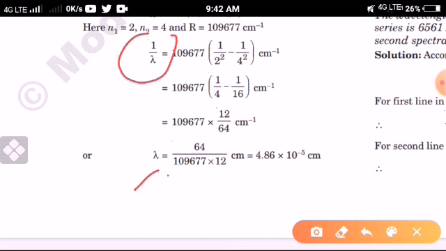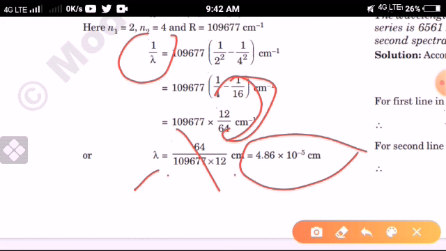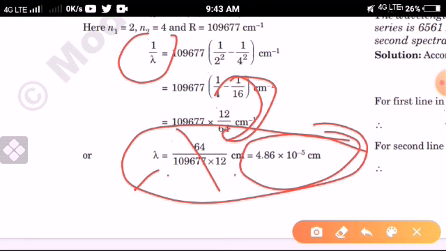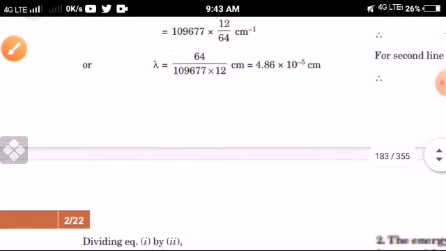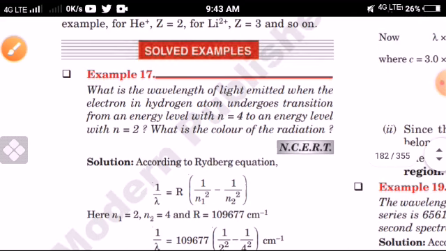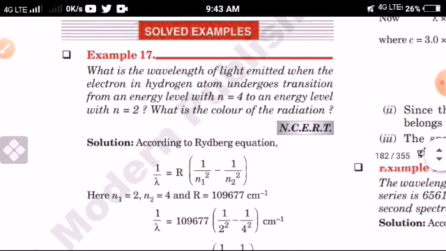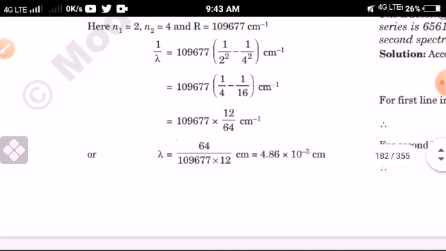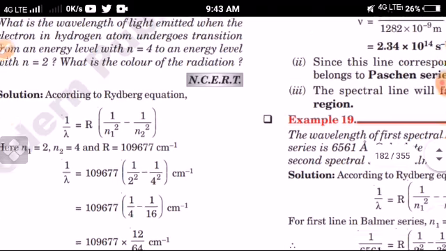We have to find lambda, so take its reciprocal. It becomes the opposite: 64 in the numerator and this in the denominator. Then we get this value per centimeter. This is the wavelength of the radiation that occurs when falling from the excited state to the lower state. Understand?